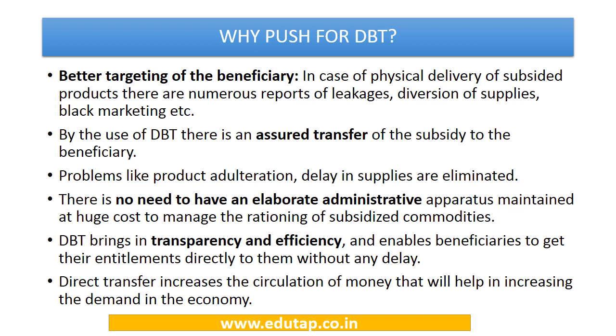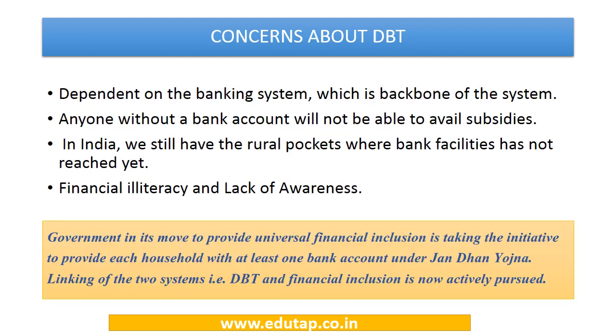And there is no need to have any elaborate administrative apparatus to check whether the subsidized commodities are being distributed properly or not. There will be transparency in the whole system, and once the money flows in the system, there will be circulation of money, which will be very crucial for the economy as a whole.